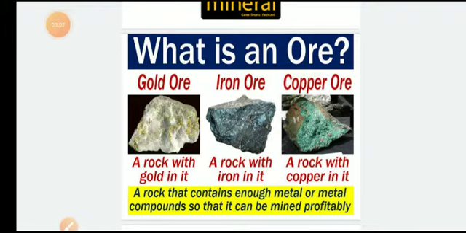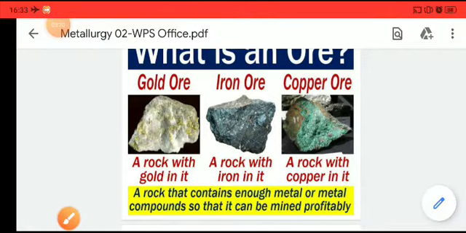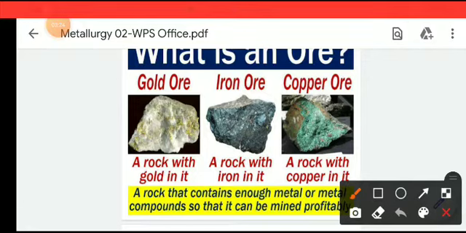We can extract iron commercially only from one mineral out of these three. That rock which contains enough metal or metal compounds so that it can be mined profitably is called ore. So the mineral from which we can extract the metal is called the ore.